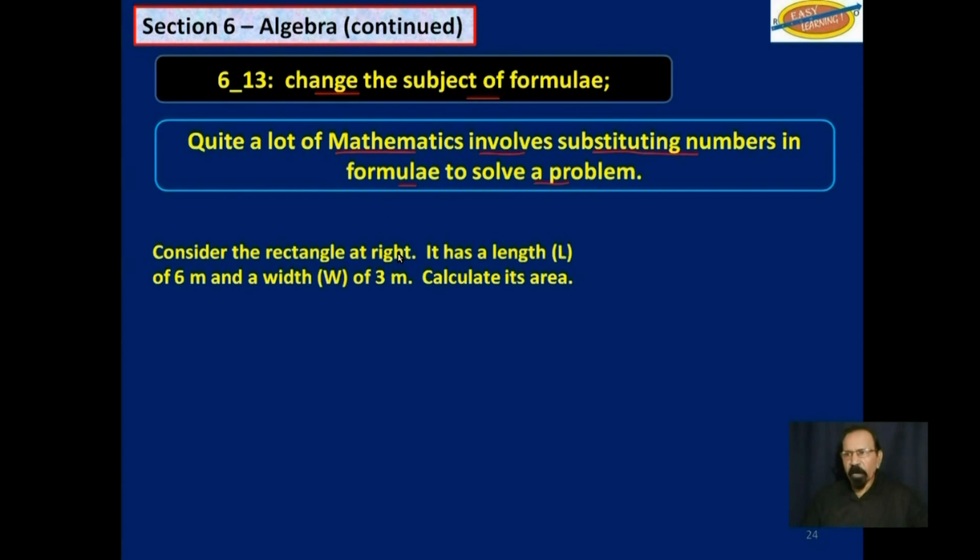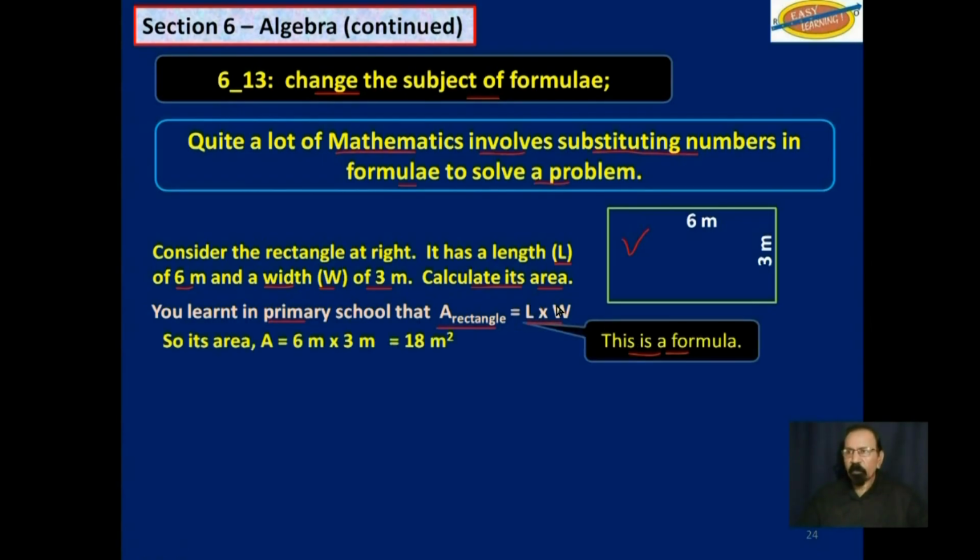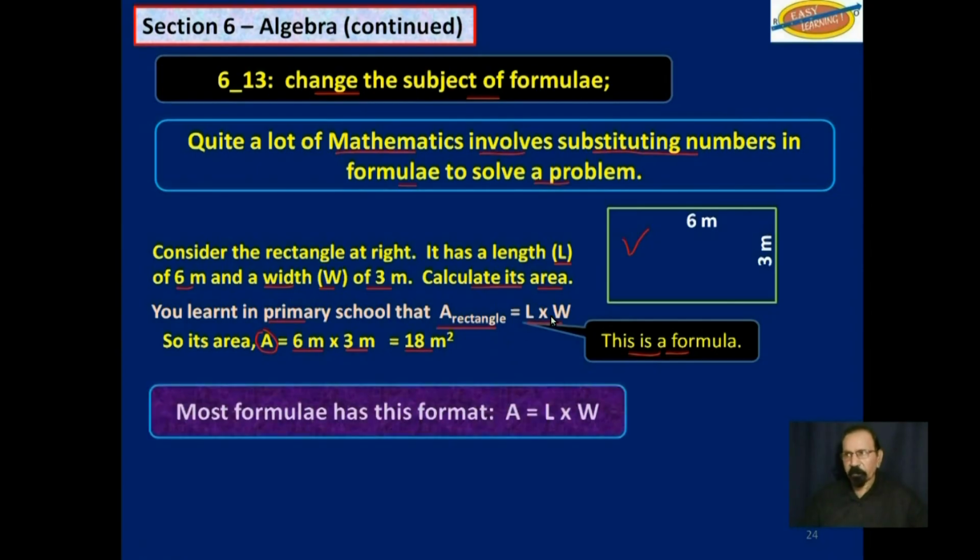Consider the rectangle at right. It has a length, L, of 6 meters and a width, W, of 3 meters. Calculate its area. Well, we learned way back in primary school that the area of a rectangle is equal to length multiplied by width, or sometimes you say breadth. That is a formula that we will substitute the given numbers in. So we want to find area. We know length is 6 meters, width is 3 meters. We multiply those two and we get 18 square meters.